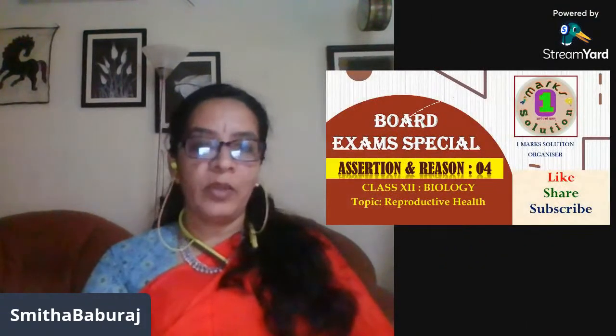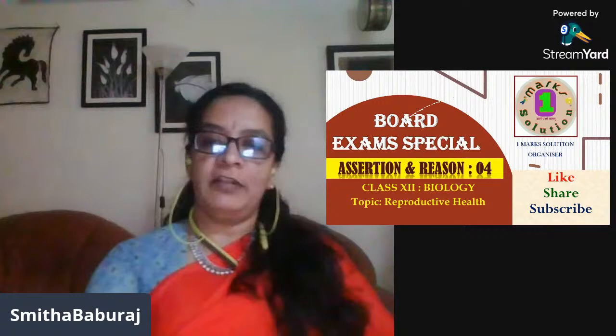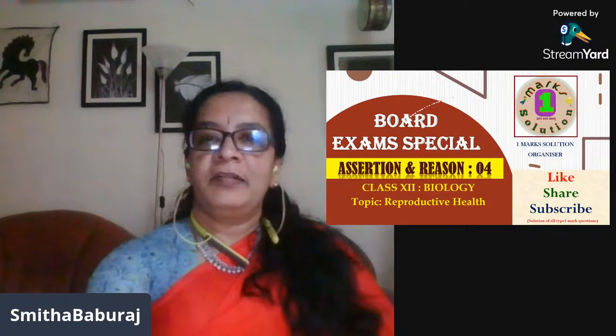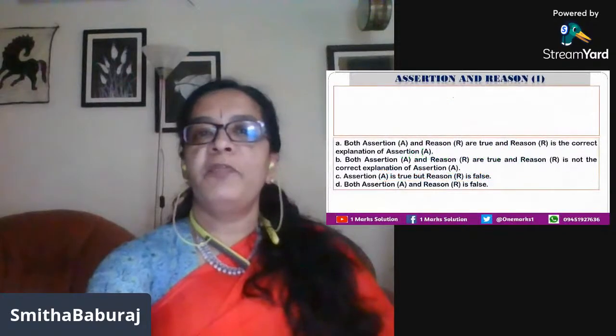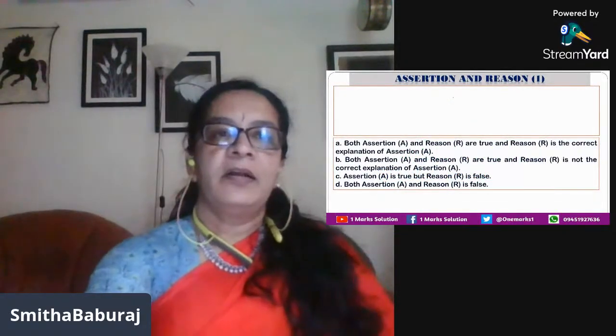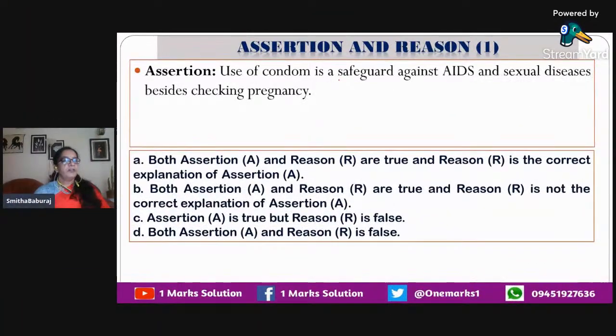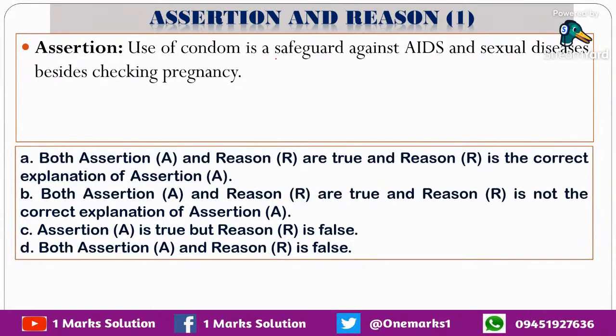Now I'm here with some assertion reason kind of questions from chapter 4, 12th biology, that is reproductive health. As I said before, we have seen all the tricks and tips, so we'll directly come to the question. This is the first assertion reason question from chapter 4, reproductive health, 12th biology. The first statement, assertion, states like this.